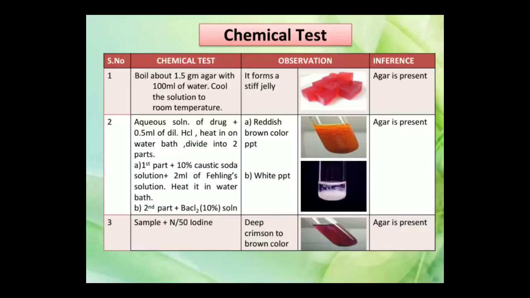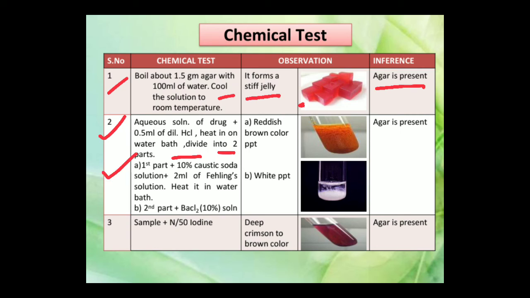Now we come to the virtual lab part of the chemical test. The first test: if we boil about 1.5 gram of agar with 100 ml of water and cool the solution to room temperature, it forms a stiff jelly which looks like this. Then agar is present. Take an aqueous solution of the drug plus 0.5 ml dilute hydrochloric acid, heat it on a water bath and then divide it into two parts.